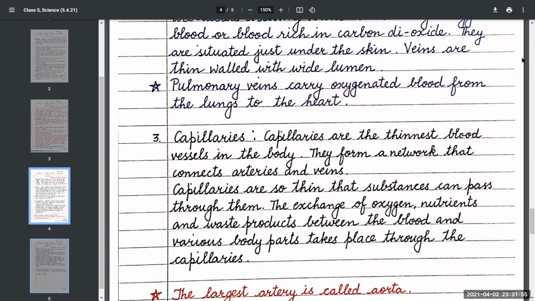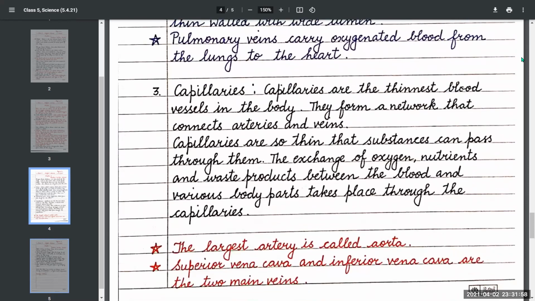Now, the third type of blood vessel is capillaries. Capillaries are the thinnest blood vessels in the body. They form a network that connects arteries and veins.